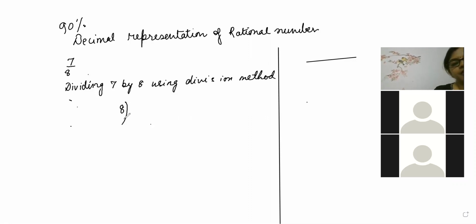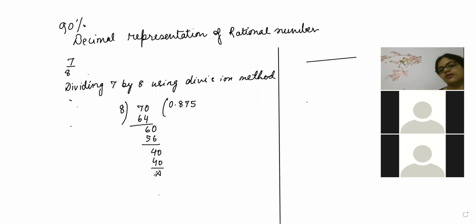So now 8 will divide 7, first 0, then 7. So 7 by 8 is coming as 0.875. This is the division method, beta.